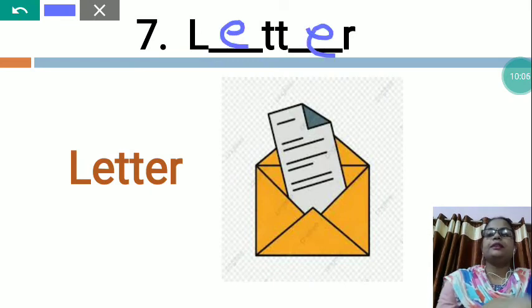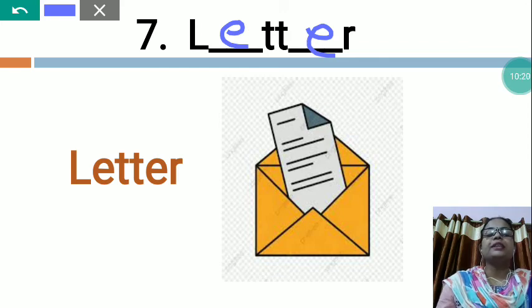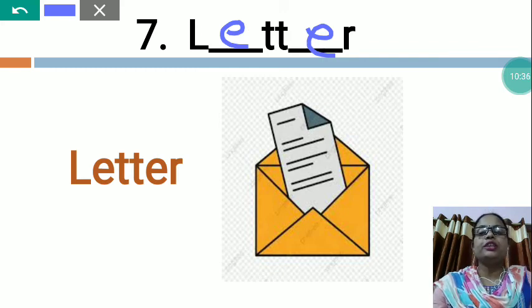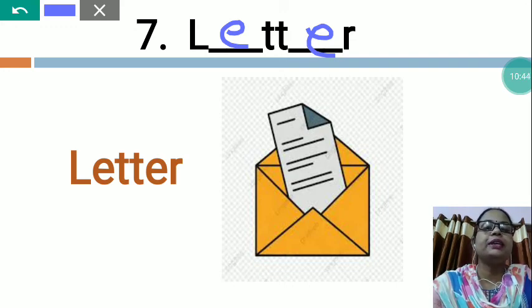A letter is a written message that can be handwritten or printed on paper. Any such message that is transferred with the help of post is a letter, a written conversation between two persons. It is also a message conveyed from one person to another through a letter. It is usually put in an envelope and sent to someone. So the letter spelling is L, E, T, T, E, R, letter.